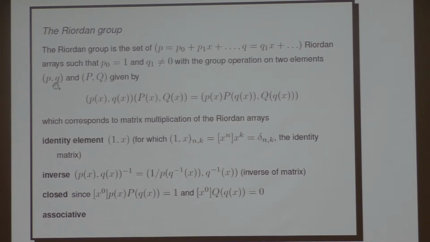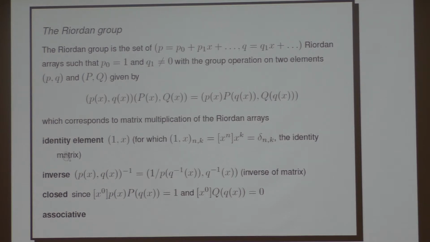So the elements of the group are the matrices, the arrays, little p, little q, and big P, big Q. It turns out that, fortunately, the group operation actually corresponds to ordinary matrix multiplication of these arrays. But we can actually formulate it in a different way, which is more convenient than actually multiplying out matrices, which is the following. It's p times little p times big P operating on q, little q, and then the new Q of the composition is big Q operating on little q.